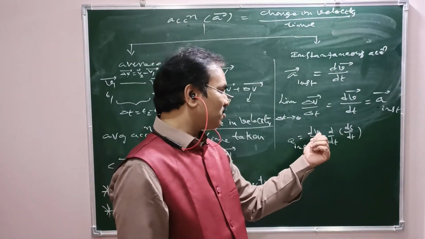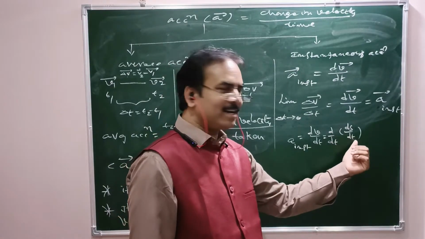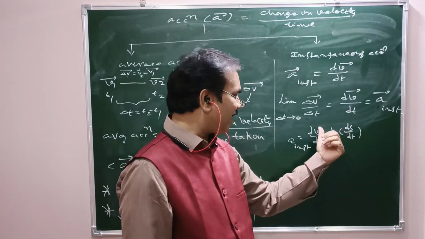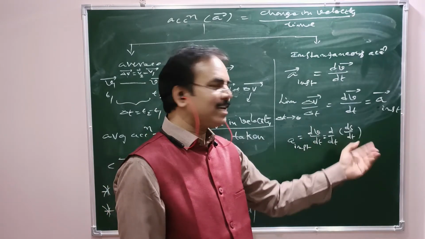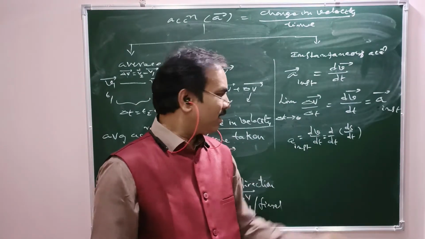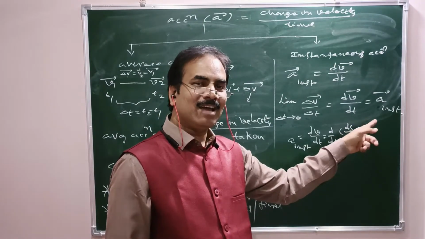Velocity means, of course, you can write dv bar by dt or ds bar by dt here. I am not interested in writing the bar. So a instantaneous equals dv by dt, that is d by dt of v. v means ds by dt, otherwise dx by dt, otherwise dr by dt, etc.